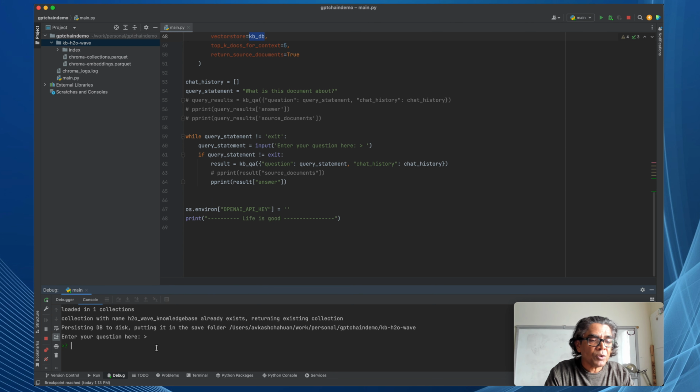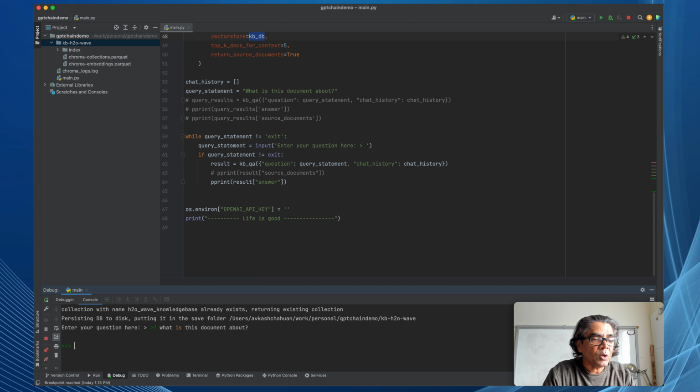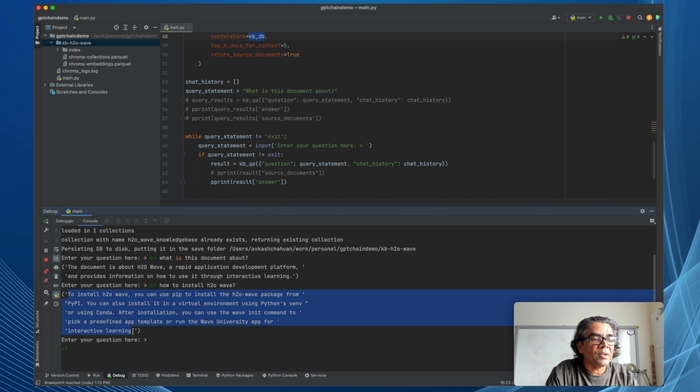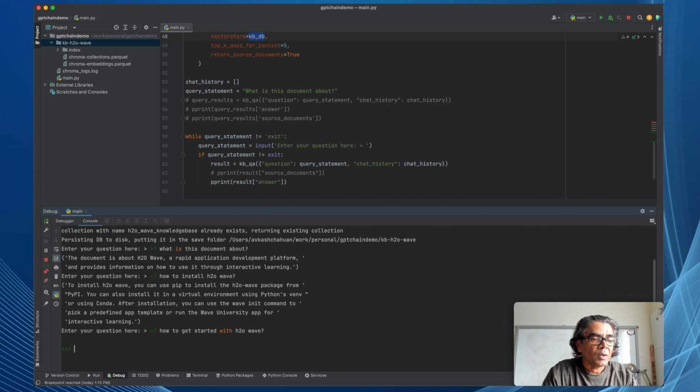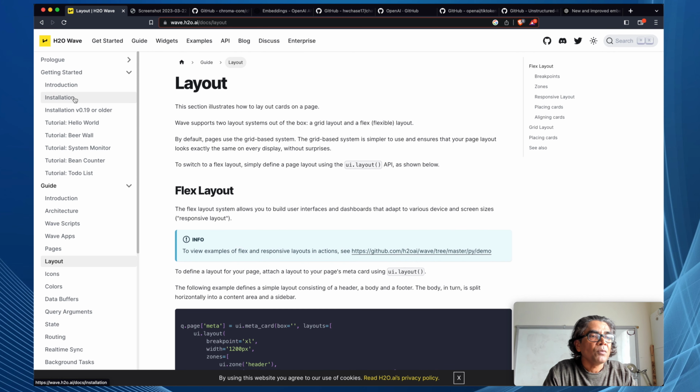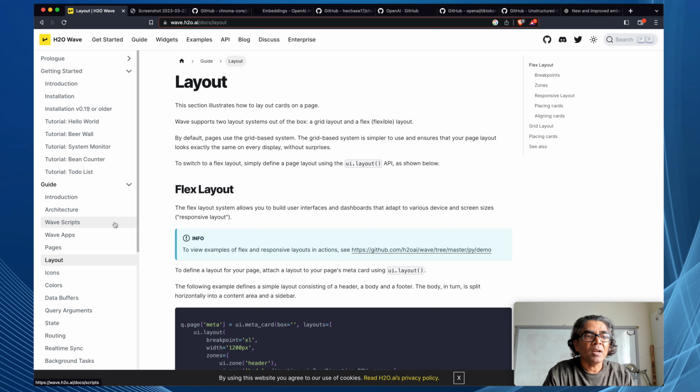So let's ask the question first here. What is this document about? This document is about H2O Wave, a rapid application development platform. You can ask another question like how to install H2O Wave. This is the answer. You can ask how to get started with H2O Wave. Here is the answer. And all these answers are coming from the combined content which we have collected from all these URLs. I just have a few URLs, but you can collect as many URLs as you would want.